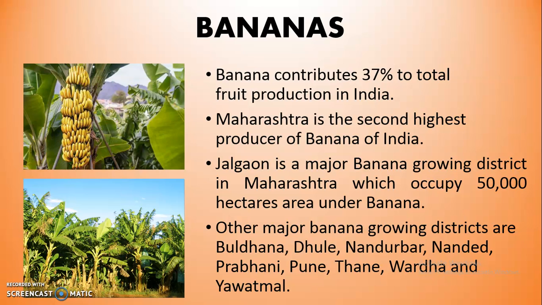Next, we will see bananas. Banana contributes 37% to the total fruit production in India. Among all the fruits that are produced in India, about 37% is only banana. Maharashtra is the second highest producer of banana in India. Jalgaon is a major banana growing district in Maharashtra which occupies 50,000 hectares area under banana. Other major banana growing districts are Buldana, Dhule, Nandurbar, Nanded, Parbhani, Pune, Thane, Wardha and Yavatmal. So these are the districts of Maharashtra where bananas are cultivated on a large scale.